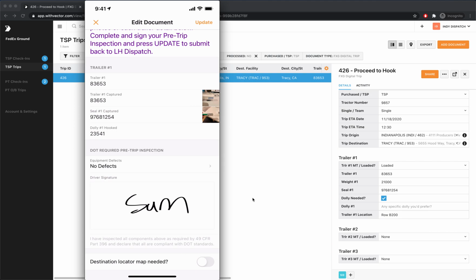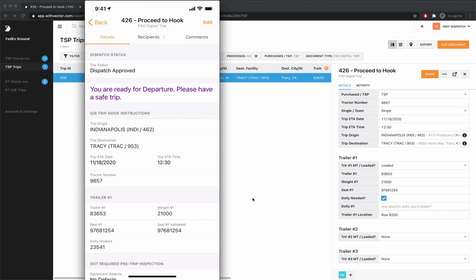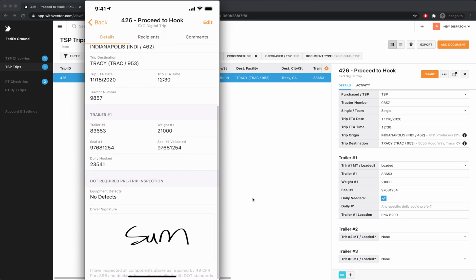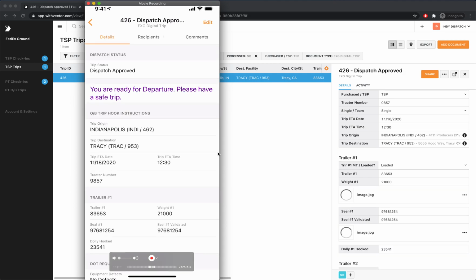I do have an option to ask dispatch for a locator map. That's what I can do at the very bottom. But I'll go ahead and press update here. Okay, I know where I'm going. And in that moment, that's where we do a blind validation of the seal that was captured by the driver and the seal that was entered by the dispatcher from TMS. And as we see, we've already switched the trip status to dispatch approved.